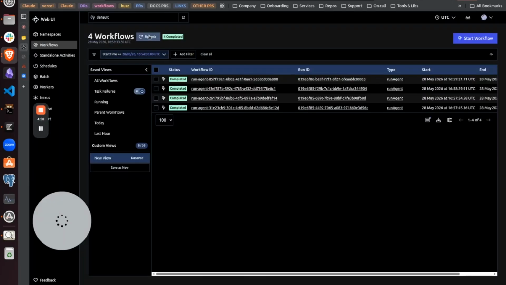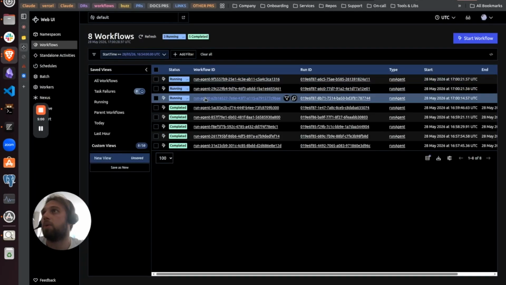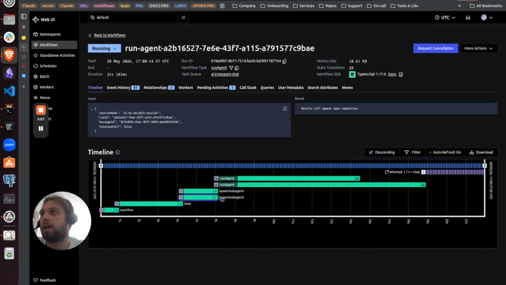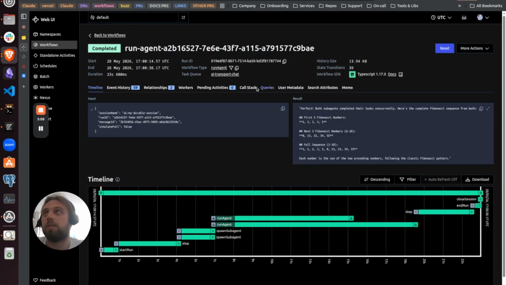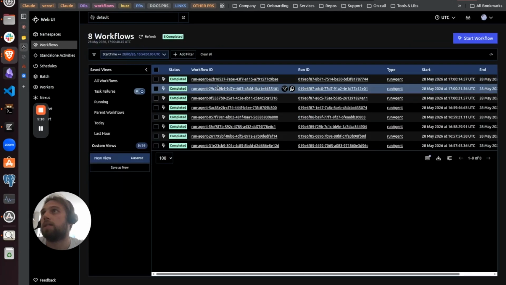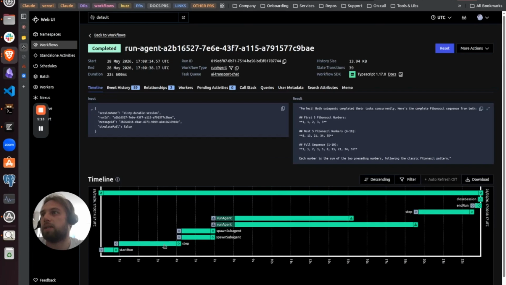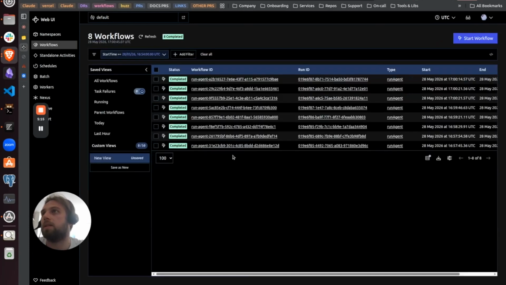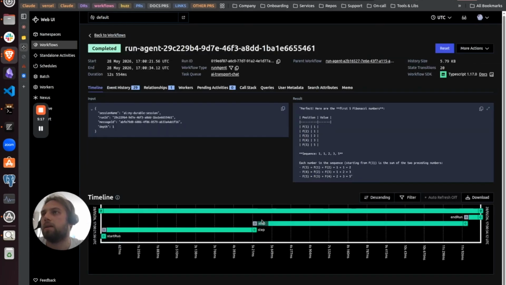If we have a look in Temporal, we can see we've got 3 workflows: the main agent, and then these 2 subagents that have been spawned. We can see that we've spawned these 2 subagents in this main workflow. If we look at one of the subagents, we can see the steps that it did. Here we go. Here are the steps that it took and the first 5 Fibonacci numbers.